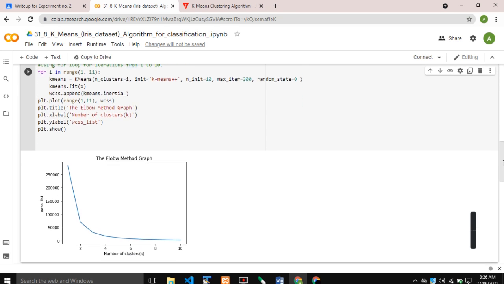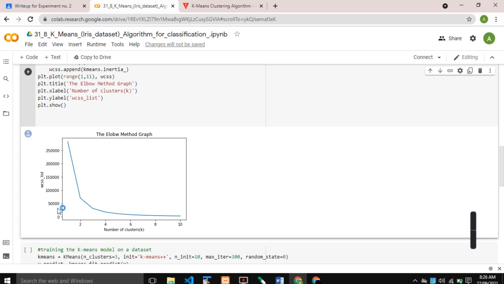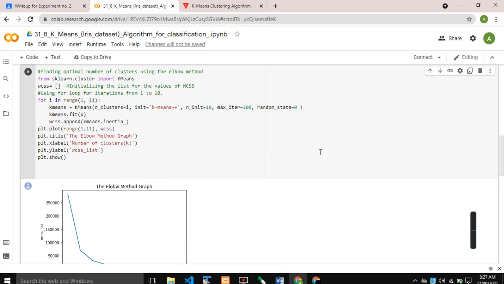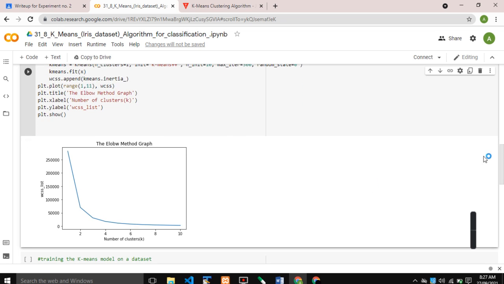Fit the number of clusters k, and append the K-means inertia. Next, plot the range from 1 to 11 against WCSS. The range 1 to 11 is nothing but the numbering 0, 2, 4, 6, 8, 10.